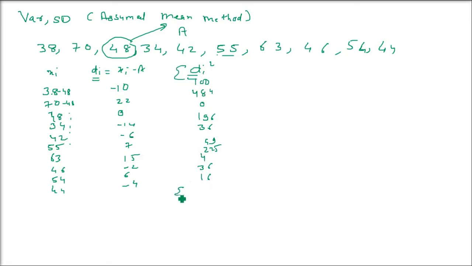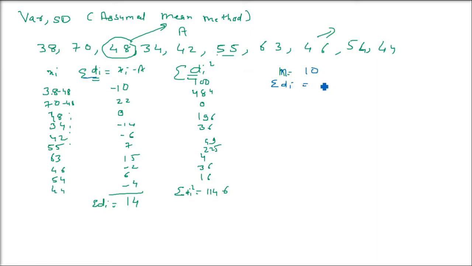Now di whole square, you have to add them. Sigma di square you have to find out. That is 1146. Sigma di also you have to find out. So it will be addition of this one, and mostly the plus and minus will cancel out, only 14 will remain. How many numbers are there? What is the value of n? 10 numbers are there. So n is 10 here.